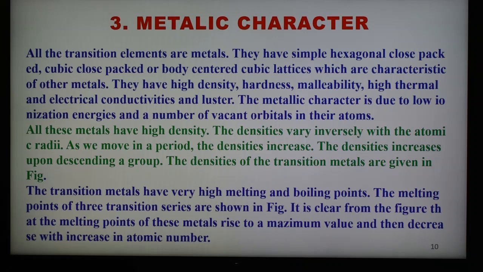All these elements have high density, hardness, high melting and boiling point, high tensile strength, ductility, malleability, and high thermal and electrical conductivities and luster.